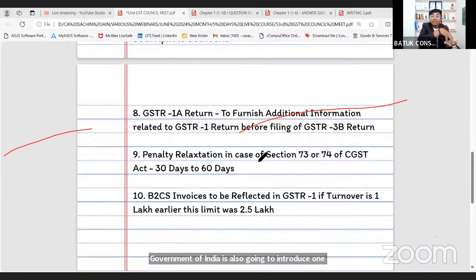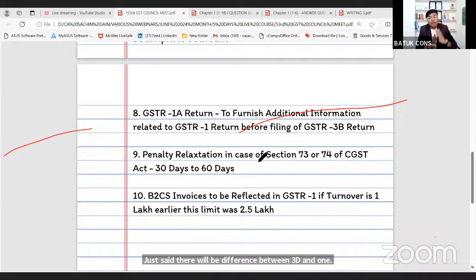the GSTR 1, I have a timeline that I need to file that return till 11th of April or 13th of April in case of QRMP scheme। So government ने बोला अगर GSTR 1 फाइल करने के बाद if there will be any changes, because multiple time client is going to issue the invoice related to debit note, related to credit note, वो 3B में ऐड करता है, 1 में ऐड नहीं करता है, उसकी वजह से there will be difference between 3B and 1। Hence government has come up with this particular concept के साहब if there will be